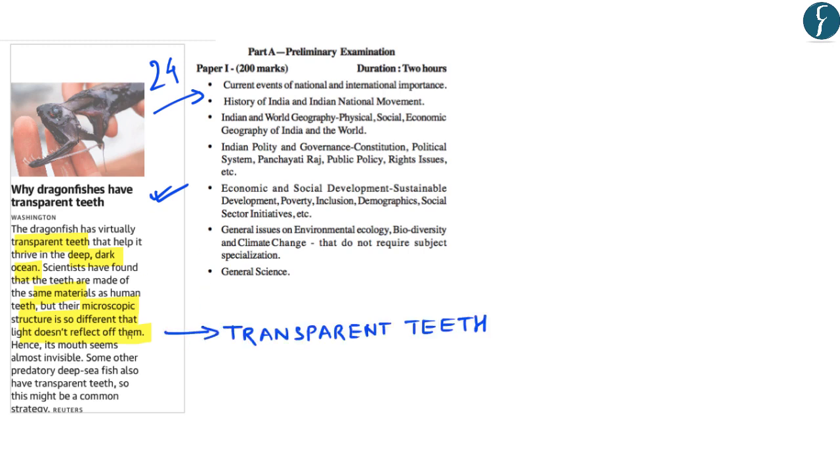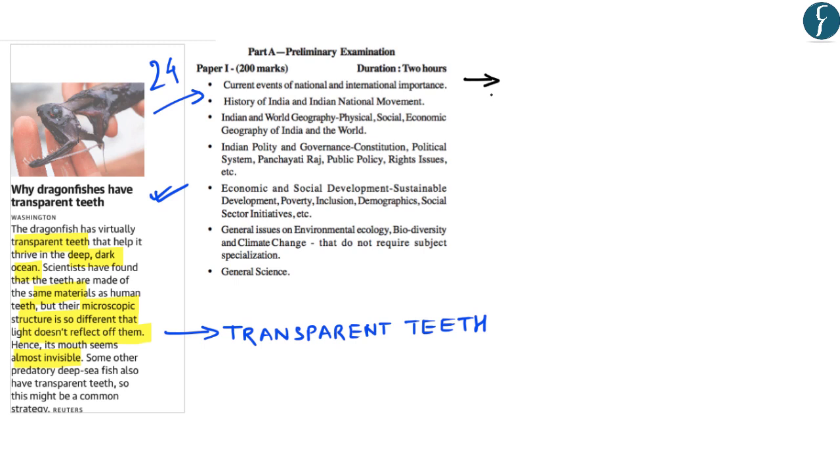So when this dragonfish is waiting for its prey, it seems as if the fish is almost invisible, since light does not reflect off its teeth, or light passes through them. Now there are two important features with respect to dragonfishes which you must understand from your prelims perspective.